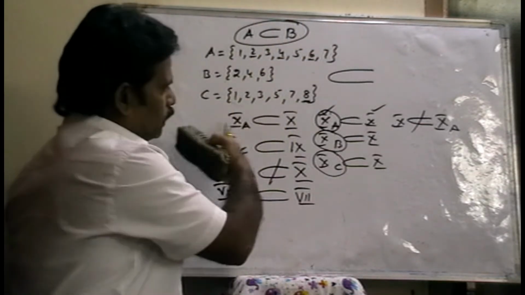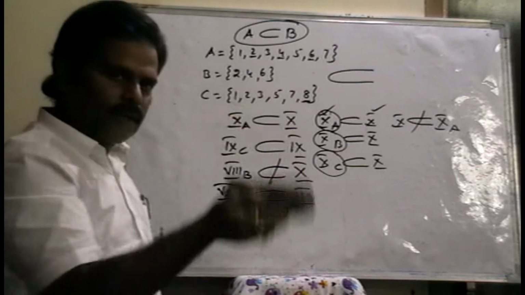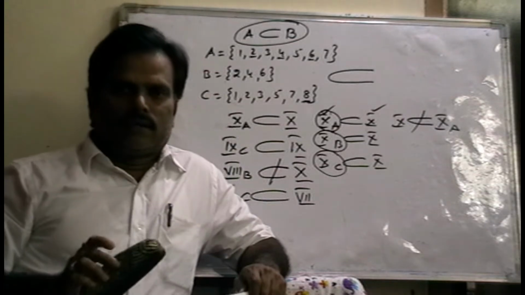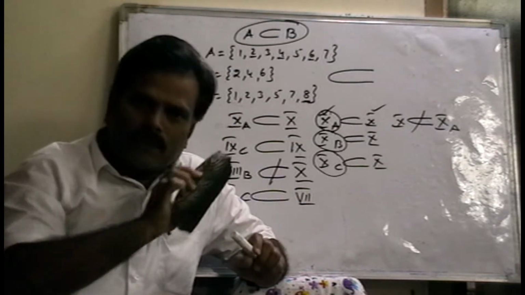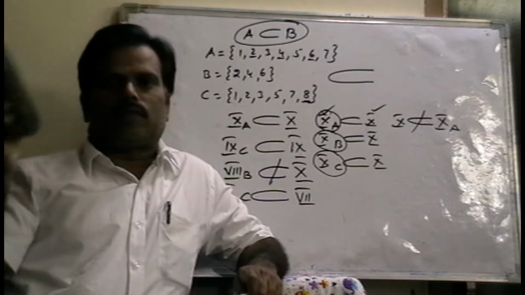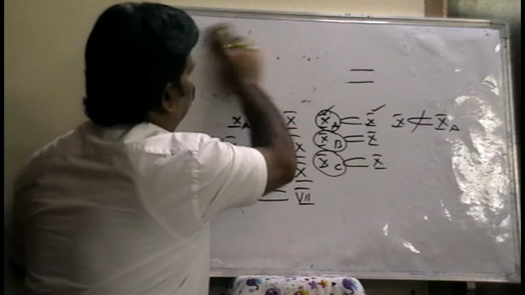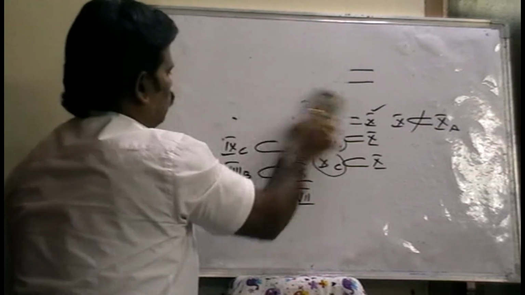One of the best examples: 10th A is a subset of 10th class, but we can say that 10th class is not a part of 10th A. So 10th class is not a subset of 10th A, but 10th A is a subset of 10th class, right? So that is subset.